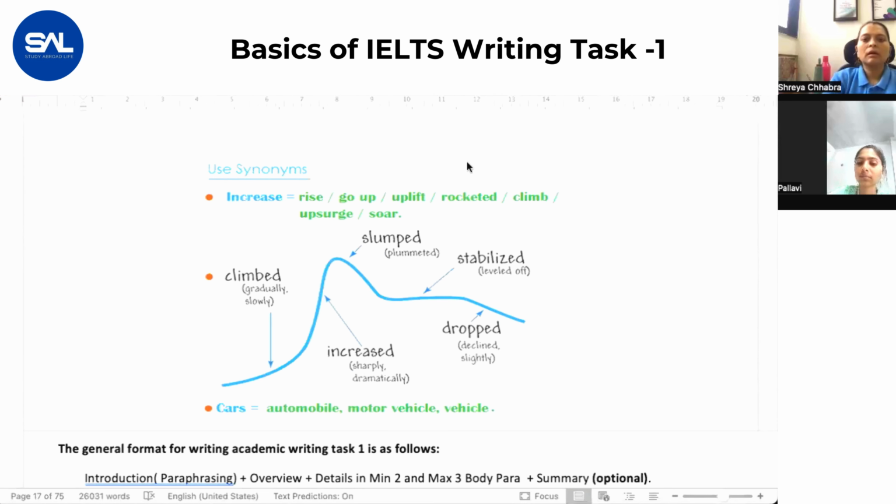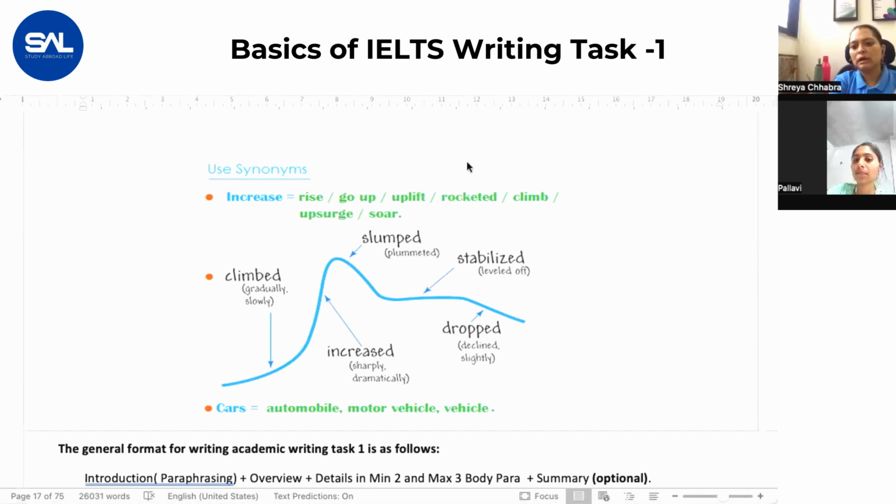Okay, fine. So here, as you can see, there's a graph, and increase and decrease is used a lot of times. But as I told you earlier, you don't have to use increase and decrease a lot of times. You have to use synonyms like incline, grew, go up, rise. All those words are given. Make sure you use different words. At the same time, you can use different words for decrease also, like decline, drop.